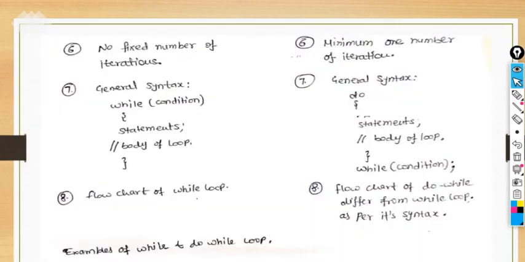So in the next lecture we will discuss counter controlled loops, in which we discuss the for loop. With the help of examples, to get more clarity, we will discuss that particular topic in the next lecture. So stay tuned with the lectures.